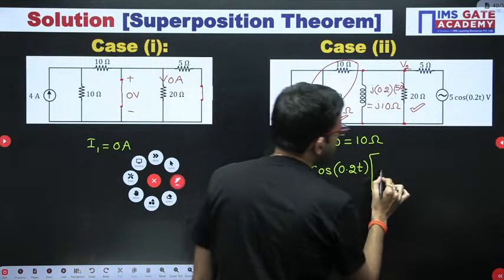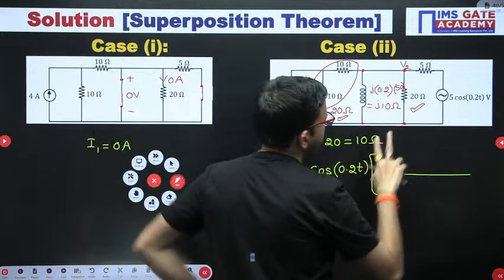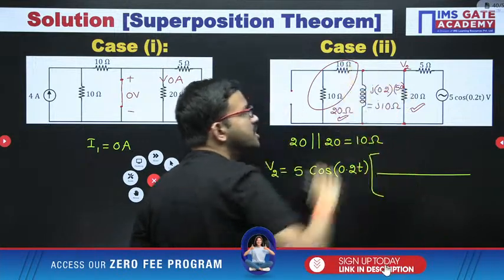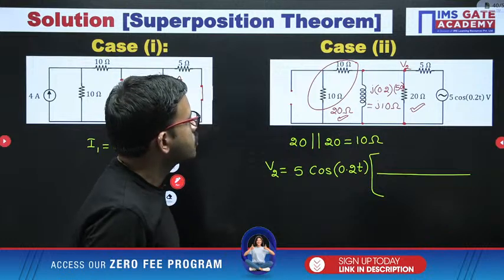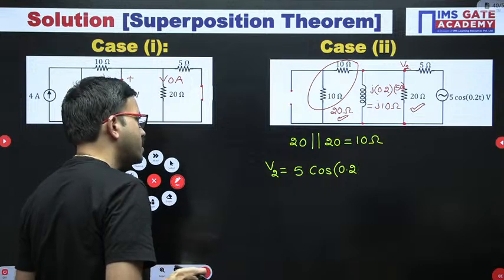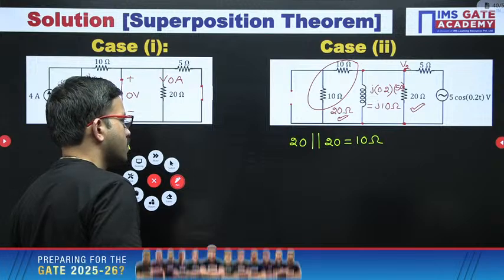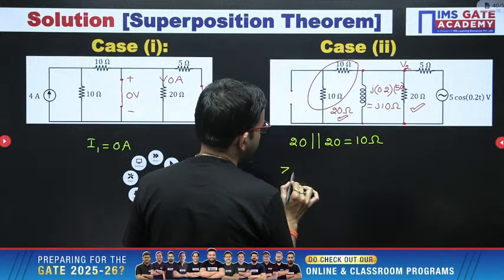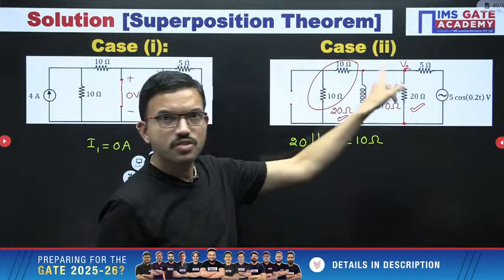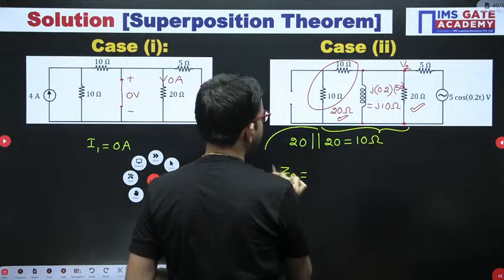Now here it is very simple. See, in the numerator, across which branch you want, that branch impedance you have to consider. Before applying the voltage division rule, I am just writing Z2 for reference. Z2 is nothing but this overall equivalent impedance. That is Z2.